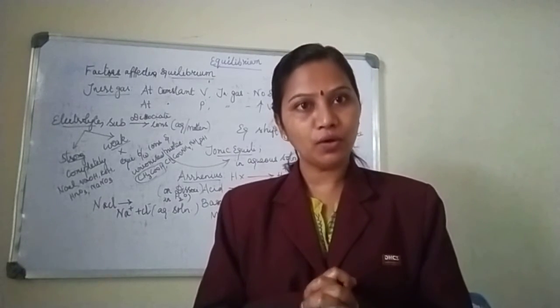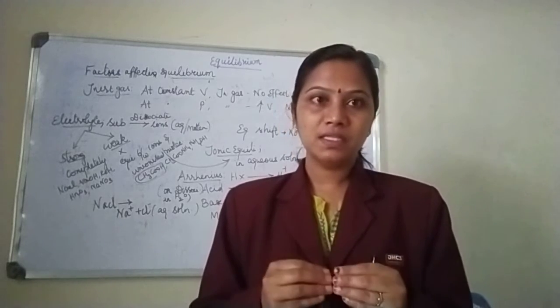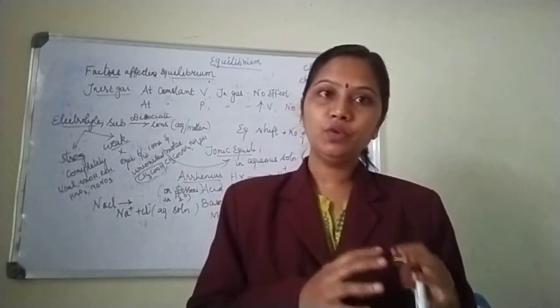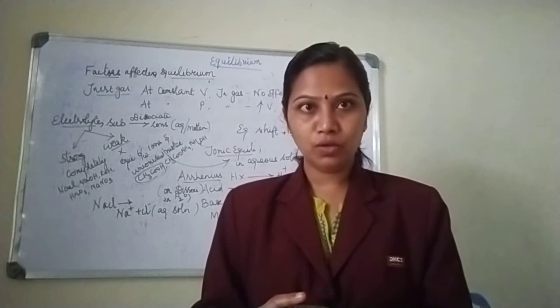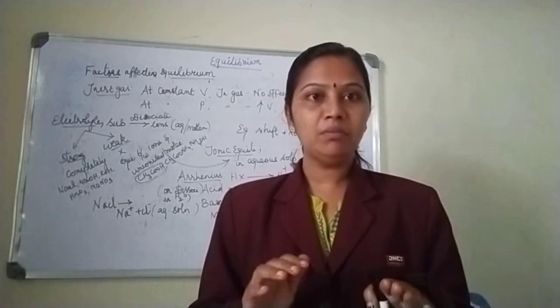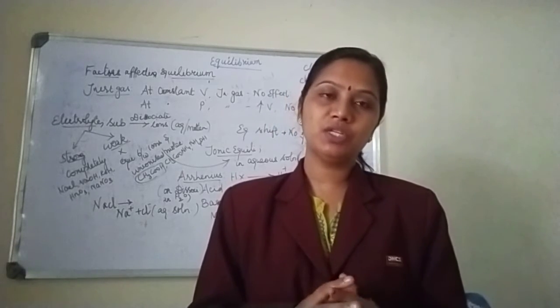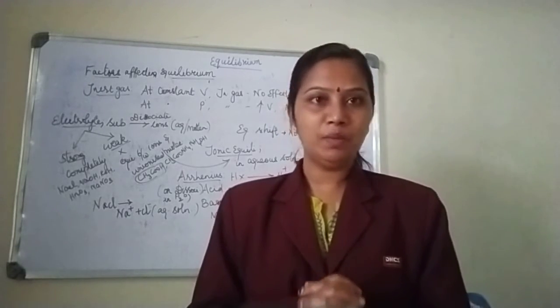So what is ionic equilibrium? Substances dissociate incompletely to give ions and unionized molecules. There exists an equilibrium between ions and unionized molecules in aqueous solution. This mixture is called an ionic equilibrium mixture.